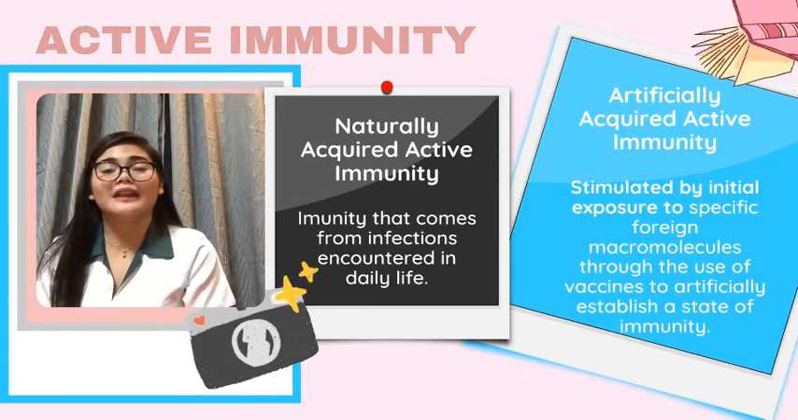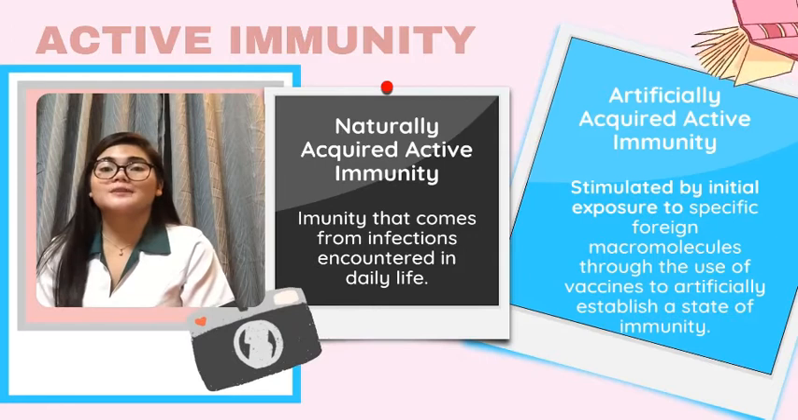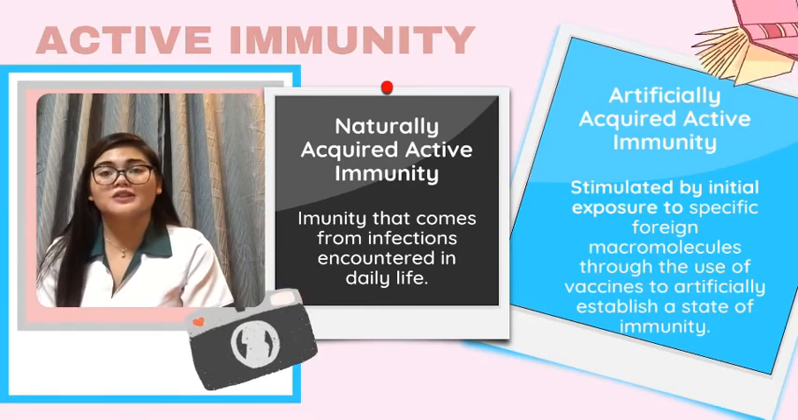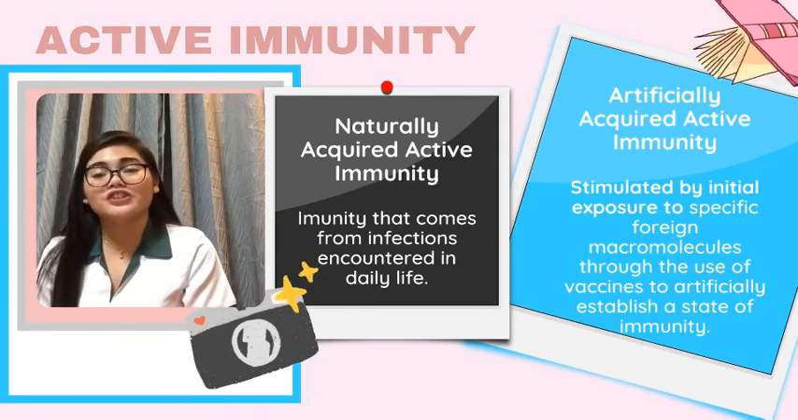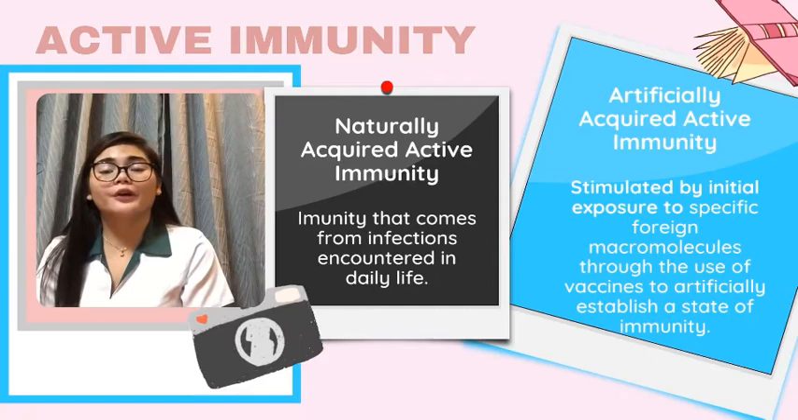Next is artificially acquired active immunity. Artificially acquired active immunity is stimulated by initial exposure to specific foreign macromolecules through the use of vaccines to artificially establish a state of immunity. An example of which is the BCG vaccine for tuberculosis disease.